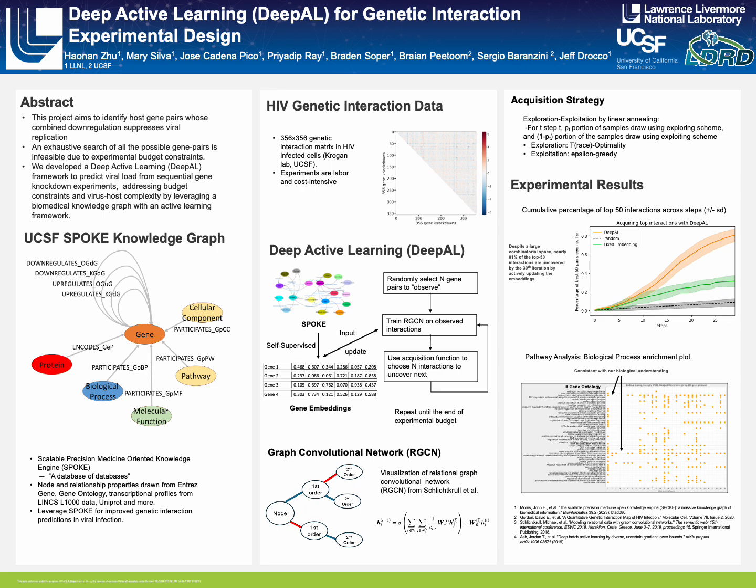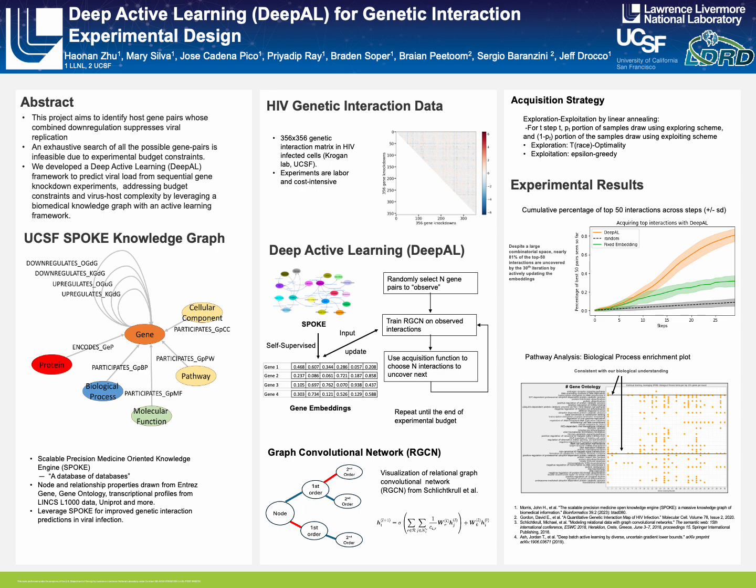This entire process is labor and cost intensive, and we aim to demonstrate the utility of our method by limiting our algorithm to only query 200 entries in the matrix per step, and limiting ourselves to a total of 30 steps, which corresponds to observing 10% of the matrix entries in an adaptive manner. We want to show that we can uncover the top performing gene pairs within this limited experimental budget.